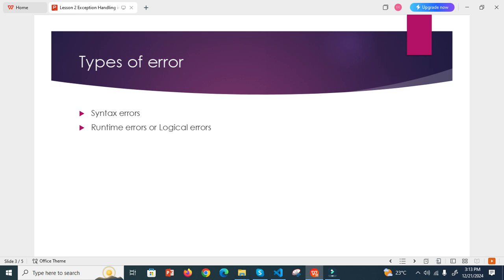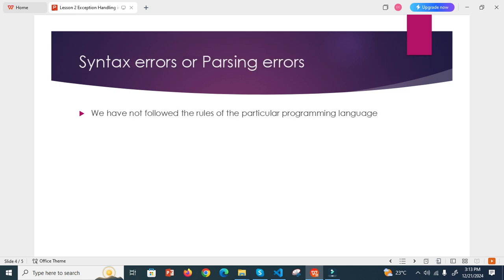What are all the types of error? Syntax error, runtime error, or a logical error. We call syntax error a parsing error. So what is a syntax error? We have not followed the rules of the particular programming language. Okay. For example,